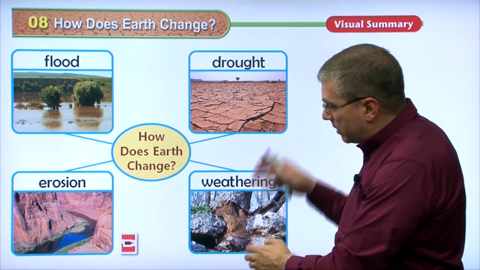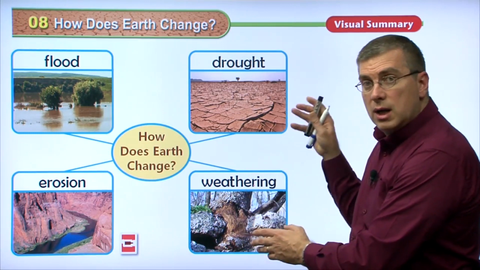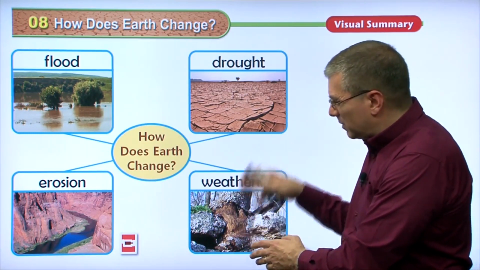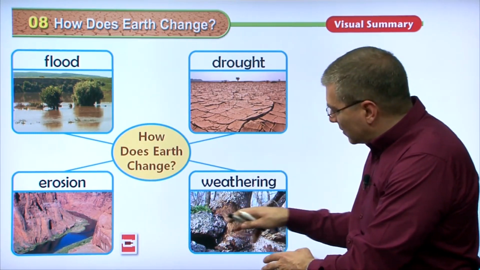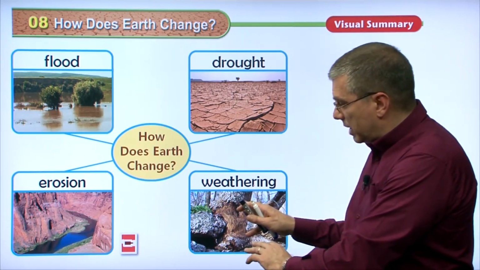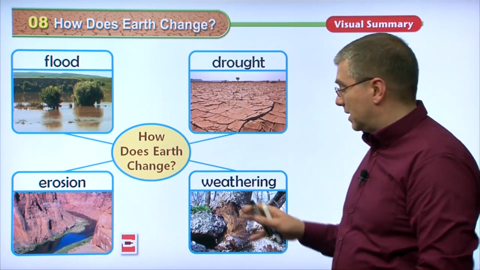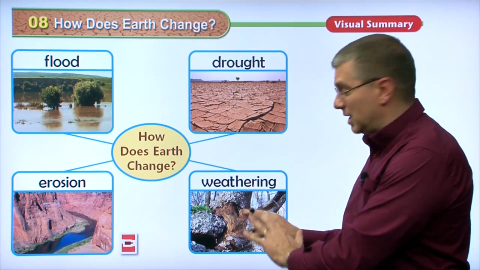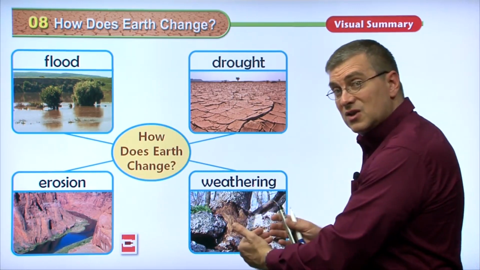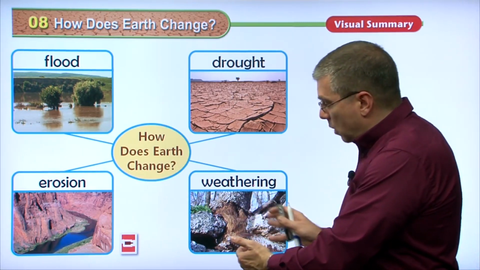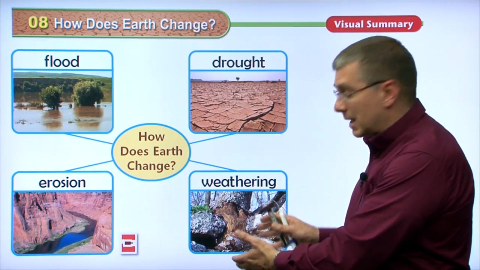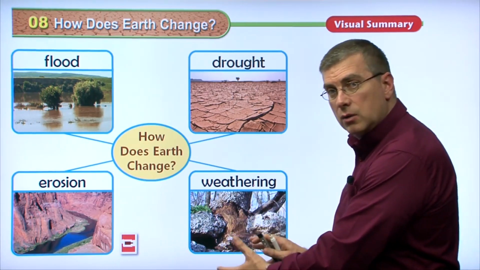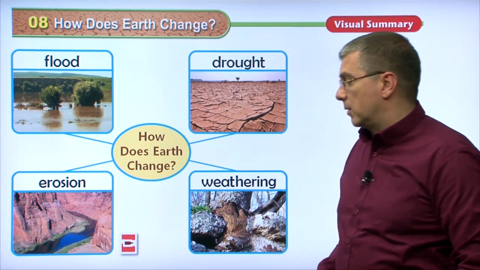But because of weather, rain, snow, maybe wind, but I would say more rain and snow, has broken this rock away from the tree. Now that's dangerous for the tree, right? Because before the rock was supporting that tree, but now the roots of the tree are exposed. Because what we have here is a process called weathering, and that's broken the rocks down. Okay, so that would be weathering.